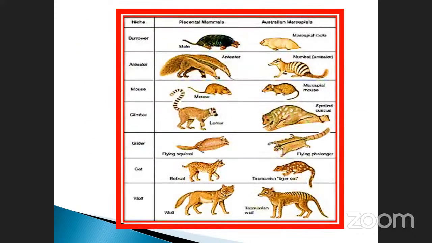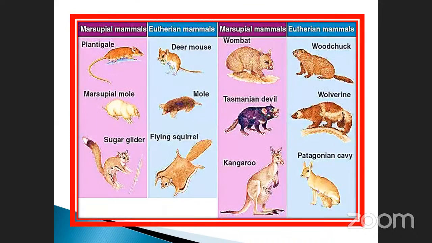Consider this one, you already saw it. These are the placental mammals. These are the Australian marsupials. See here the structure. The next one: marsupial mammals. Marsupial mouse, just like a mouse. Marsupial mole, just like a rabbit, but it's not a rabbit, it's different. Sugar glider, see that squirrel-like structure. Then the deer mouse, you know, it will not drink water.